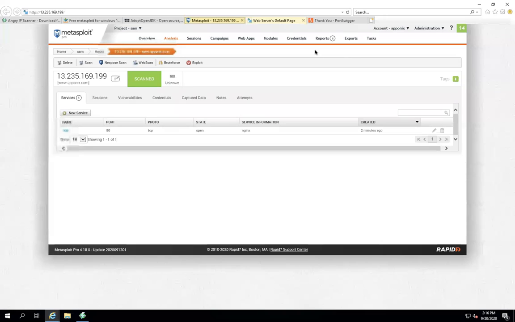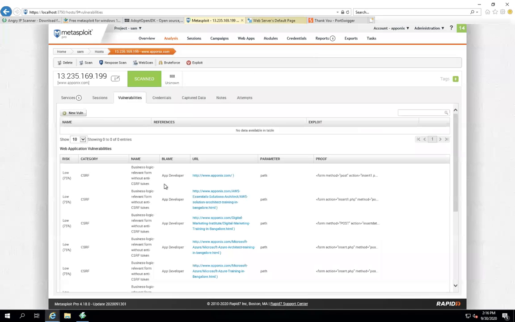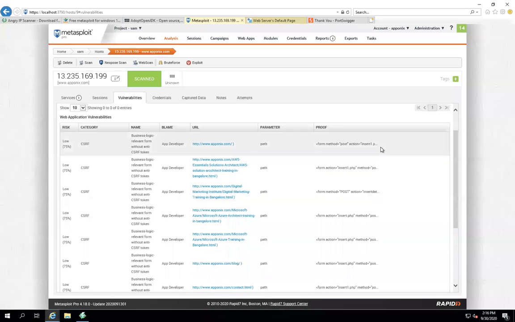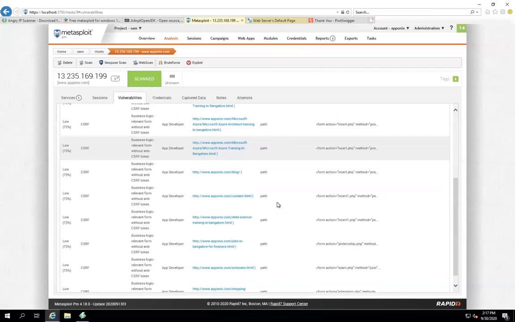I will give one more piece of information about this tool. It will find out how many vulnerabilities there are. See, www.aponix website. Okay, in this website, see, these are the vulnerabilities we found. So risk low. Okay, and again proof. It is giving it with proof. What is the parameter? The path is the parameter. We have to make these corrections.